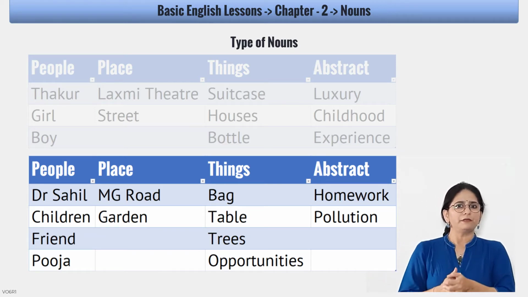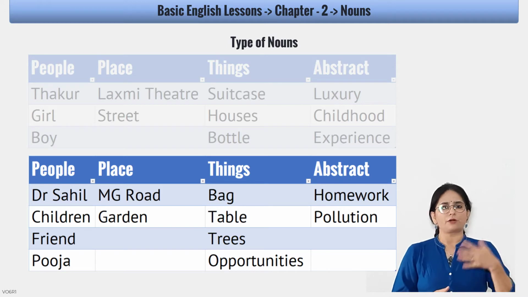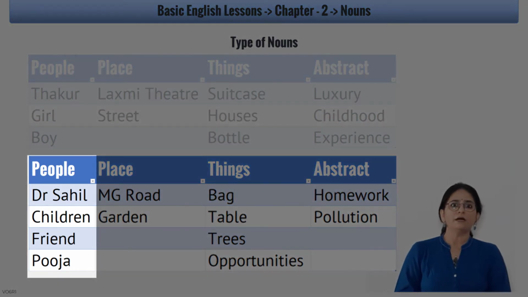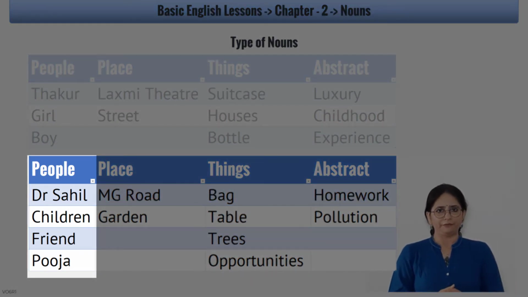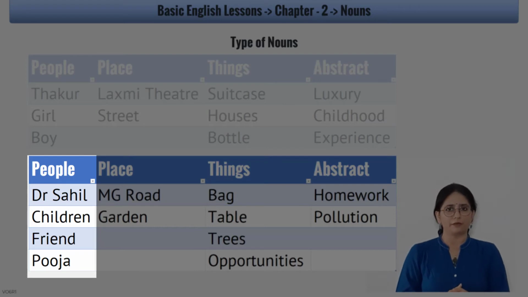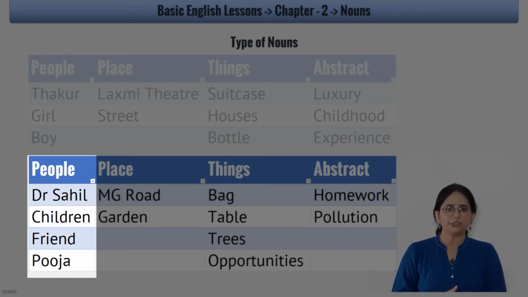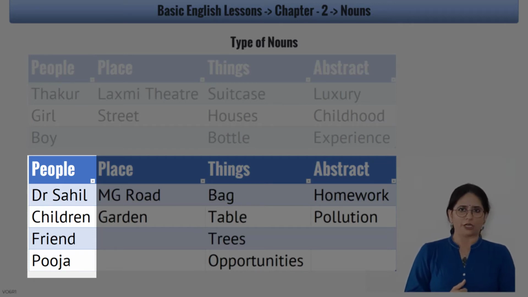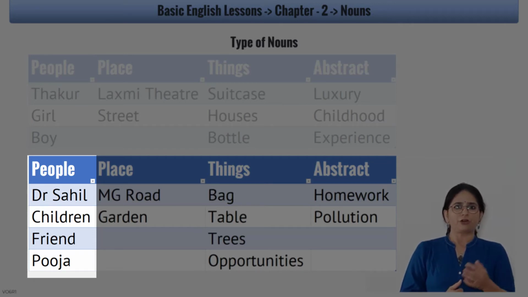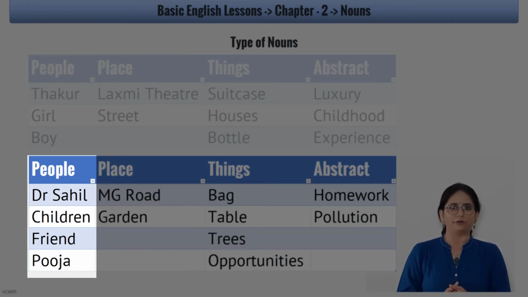Under people, what nouns come? That is Dr. Sahil, which we took from the sentences we saw earlier, then children, friend, Pooja. Dr. Sahil and Pooja are proper nouns, and children and friend are common nouns.